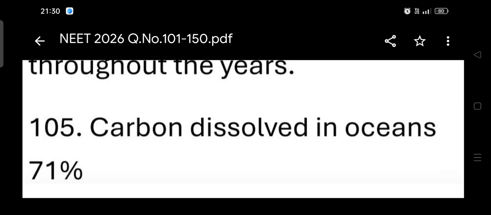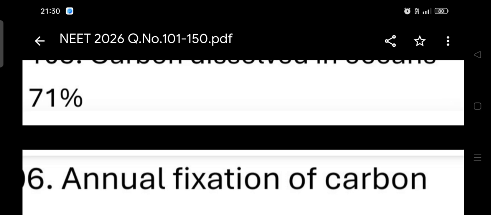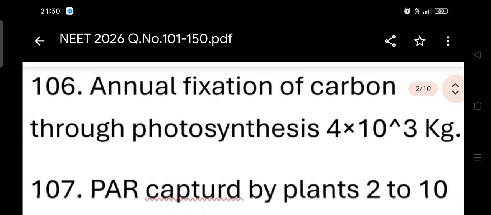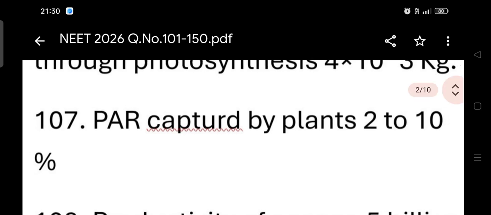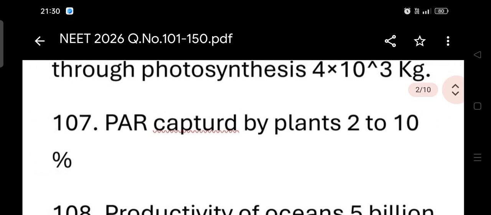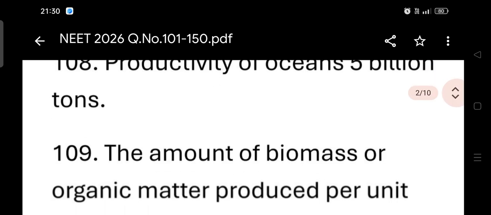Carbon: carbon dissolved in oceans is 71%. Annual fixation of carbon through photosynthesis is 4 into 10 power 13 kg. PAR captured by plants is 2 to 10%. Productivity of oceans is 55 billion tons.